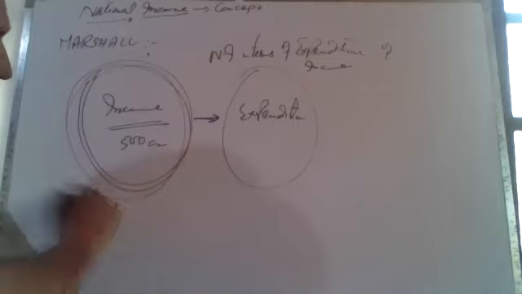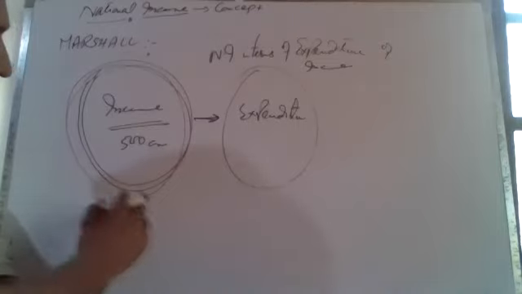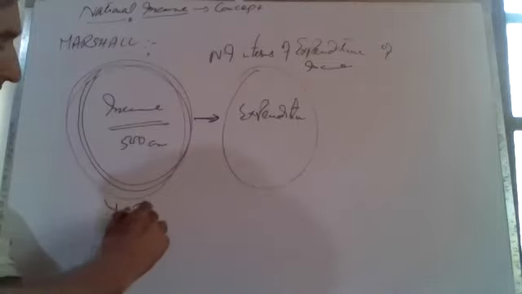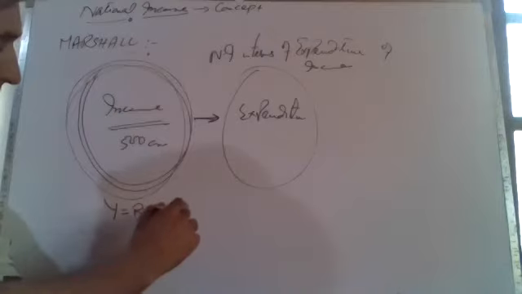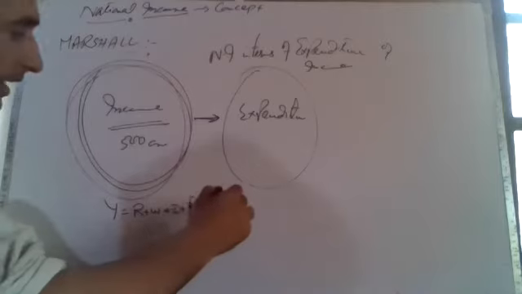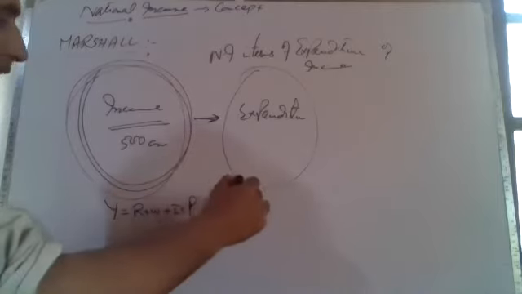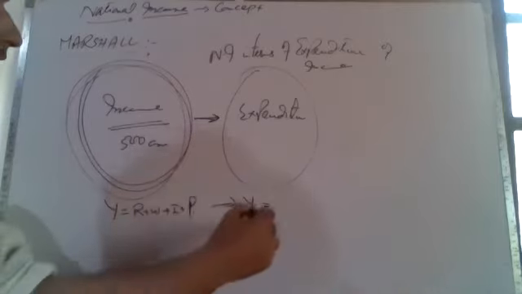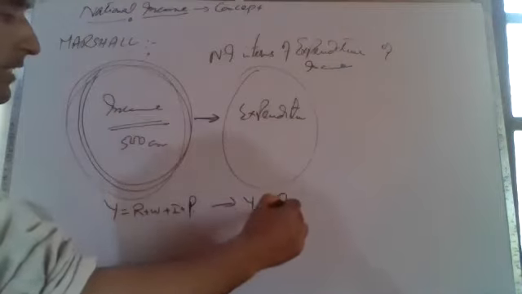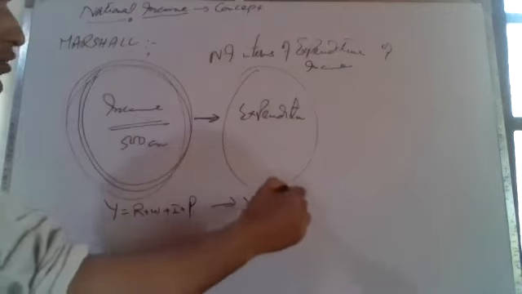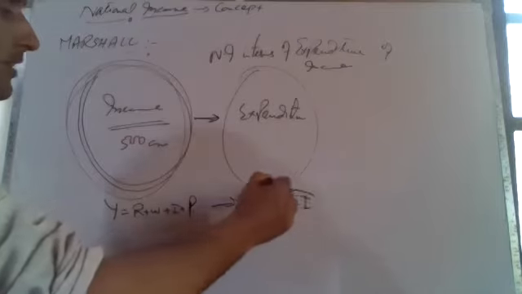On one side, if we take Y as national income, Y is the sum total of rent, wages, interest and profit. This whole Y is consumed, and some part of it is invested.